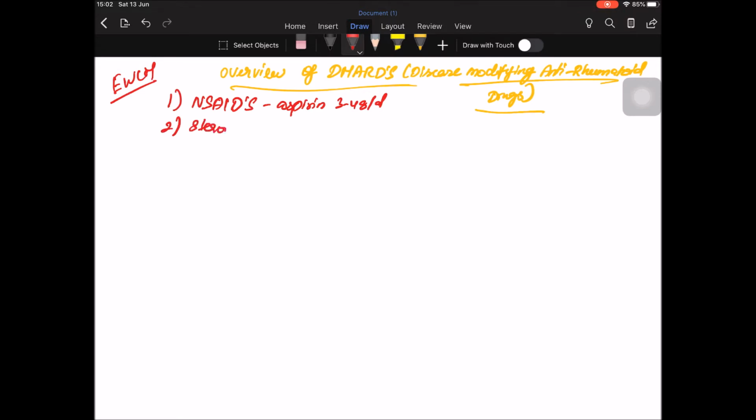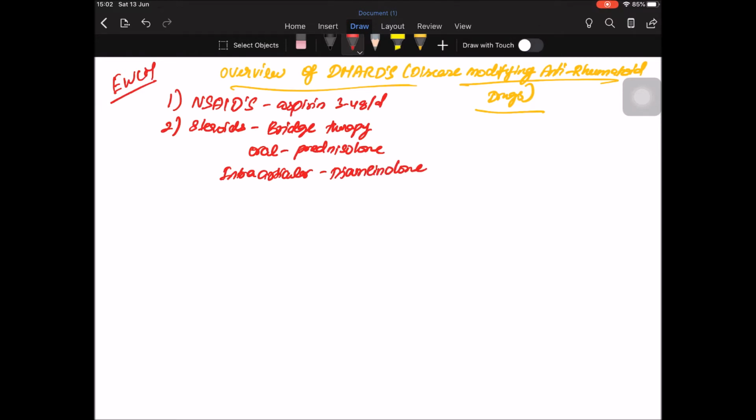The second drug we use is steroids, together with the non-steroidal anti-inflammatory drug, and we call it bridge therapy. Orally we use prednisolone. Intra-articularly we use triamcinolone. These drugs we use in a case of acute flare of rheumatoid onset.